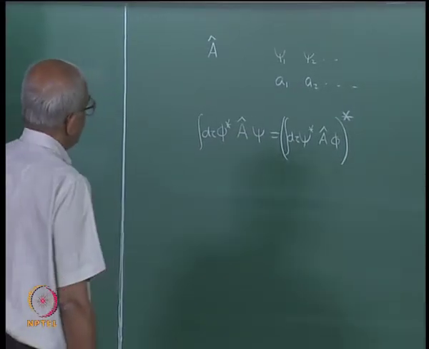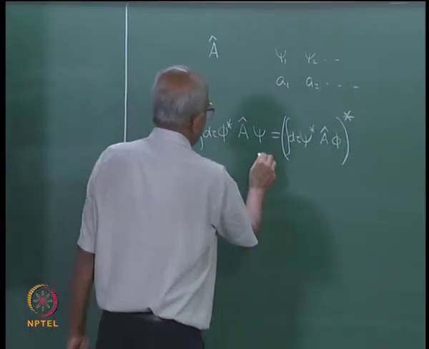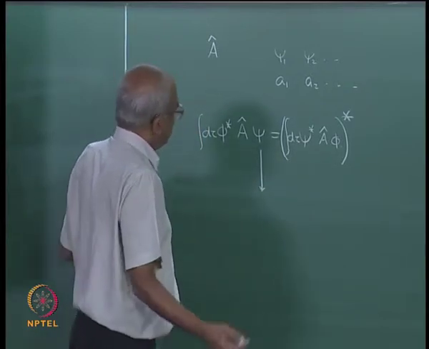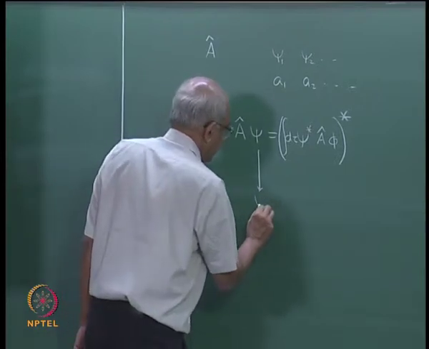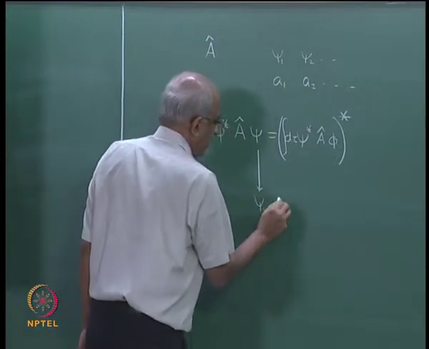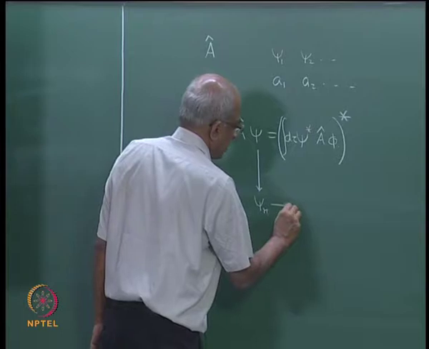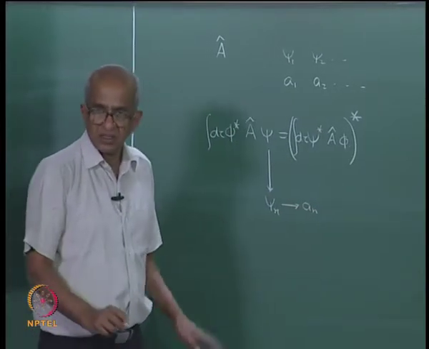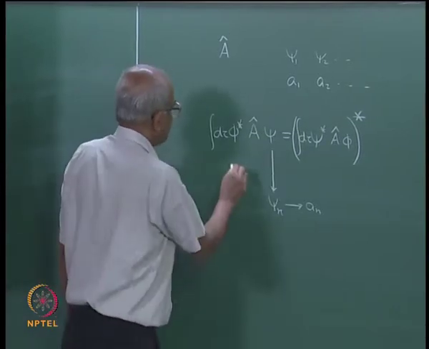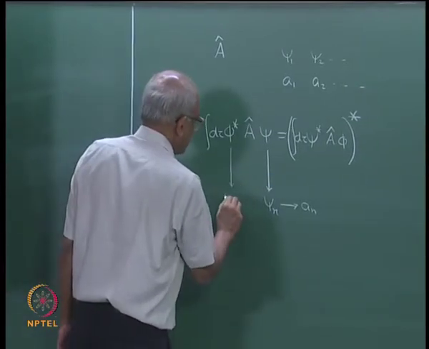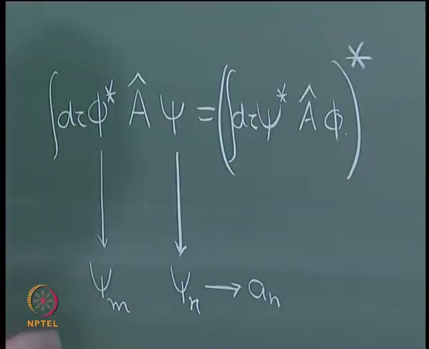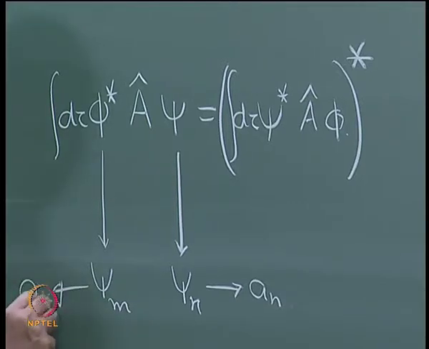So, now what we will do is we will imagine that this psi is one of these eigenfunctions. Let us say it is the nth eigenfunction having an eigenvalue which is a n, correct, and phi I will choose it to be the mth eigenfunction, psi m, having an eigenvalue which we will denote as a m.